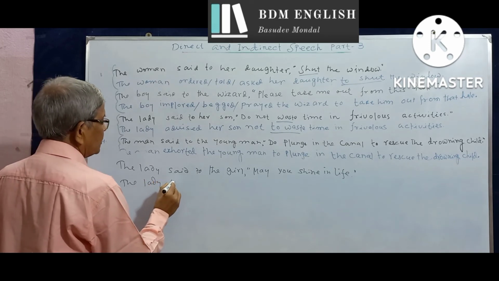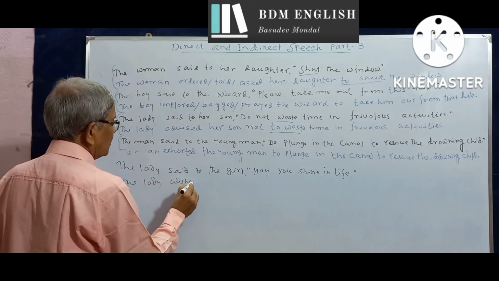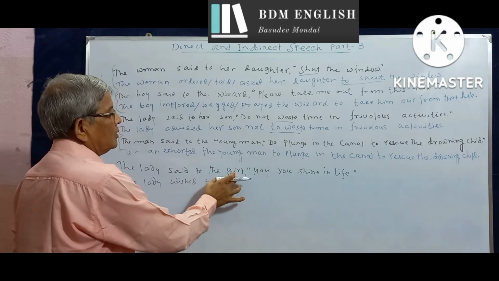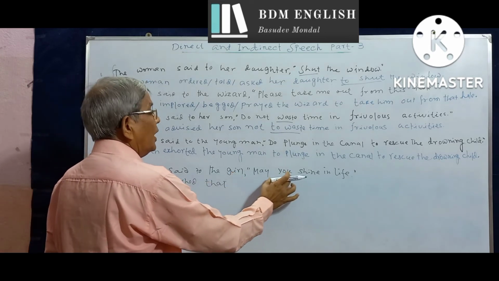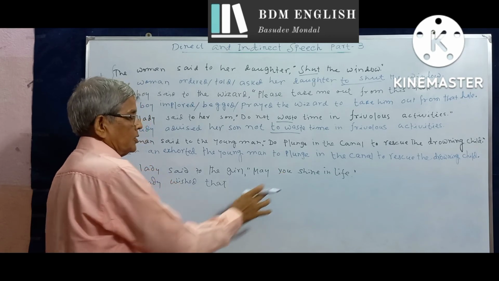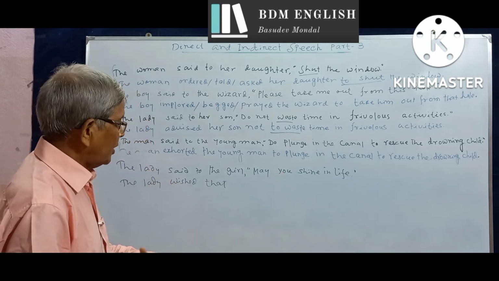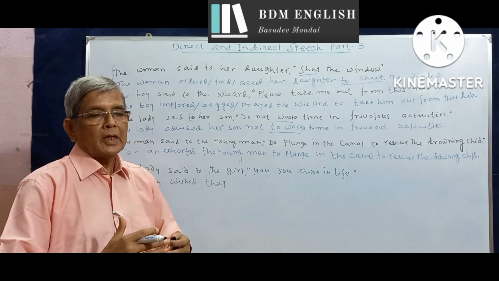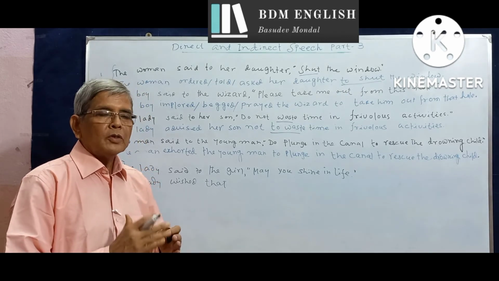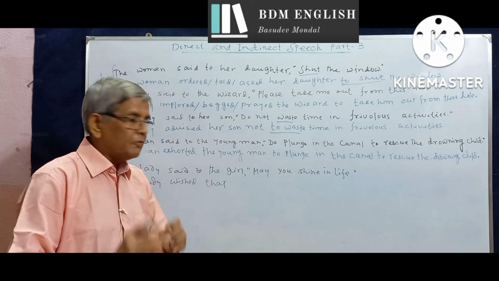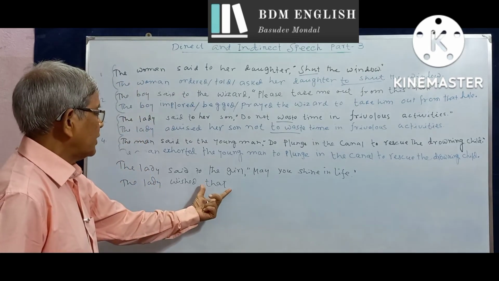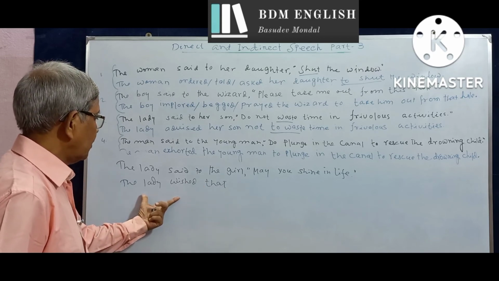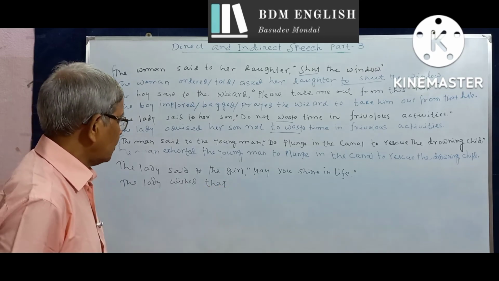The lady wished that we shift the noun to the position of the subject, and here there is that inversion, the helping verb before the subject. But you know, I have mentioned time and again that the subordinate clause is to be declarative in form, as this is a declarative complex sentence. This one is the main clause and this one is the subordinate clause.